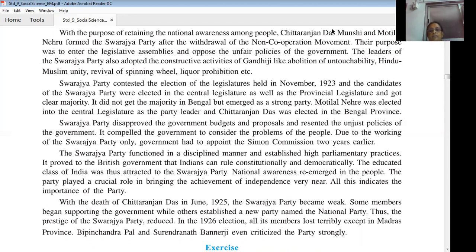Why did the prestige of the Swarajya Party decrease? Due to the death of Chittaranjan Das in 1925, the Swarajya Party became weak. Some of the members supported the British government. Some others formed a new party called the National Party. Thus, the prestige of the Swarajya Party reduced. In 1926, there was an election. All the members of the Swarajya Party lost very badly, except in Madras province. And even Bipin Chandra Pal and Surendranath Banerjee criticized the Swarajya Party strongly.